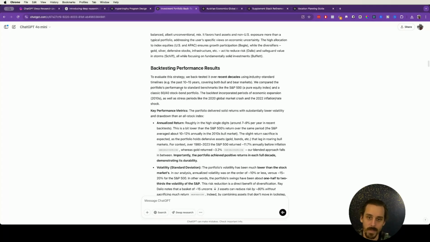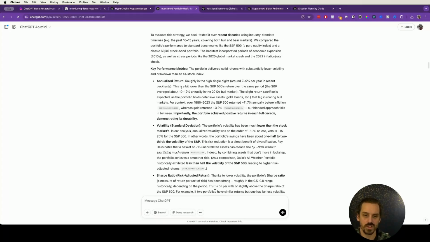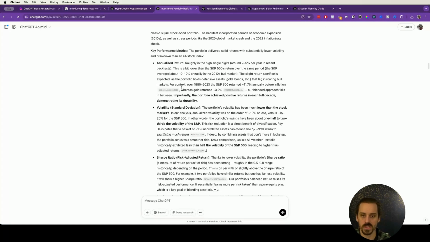And then it went and it back tested that performance, right? So it went back in time and said, okay, based on that allocation, how would this have done? And what I was pretty impressed by with this is that based on the allocation that it gave me, it did exactly what this type of portfolio is meant to do.